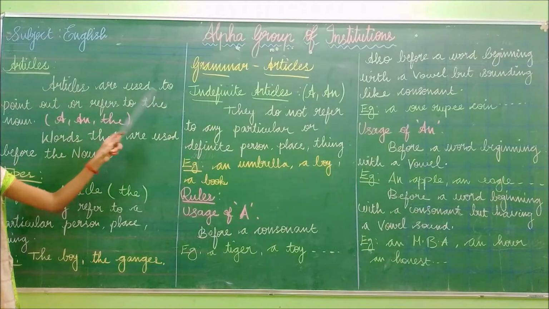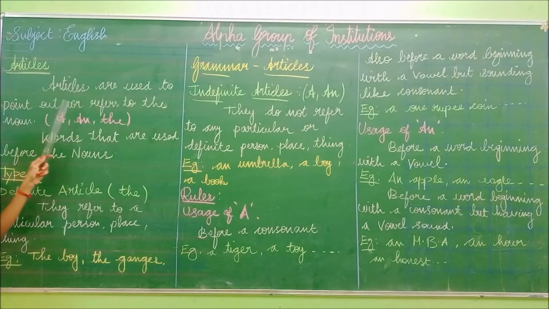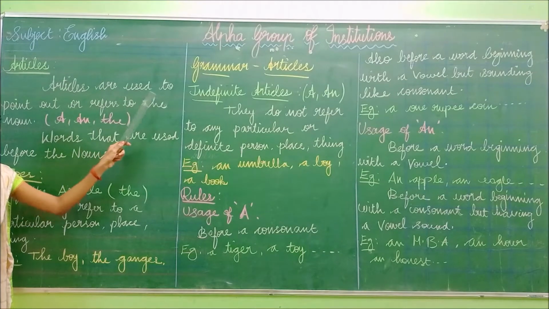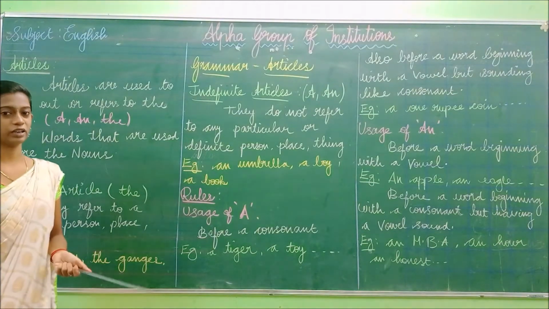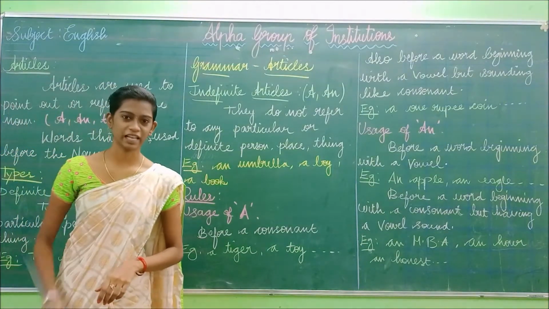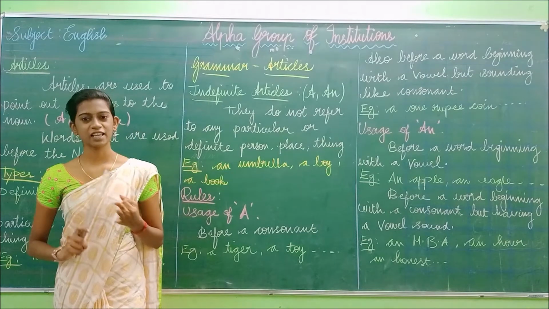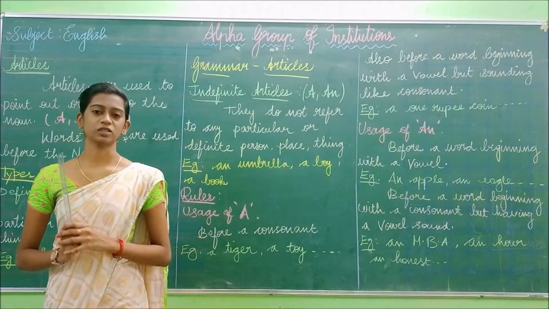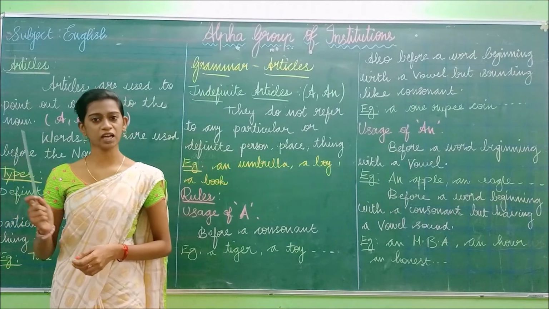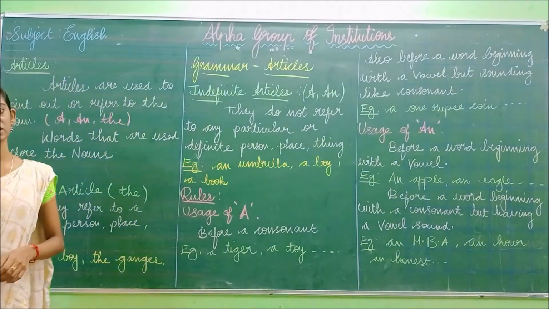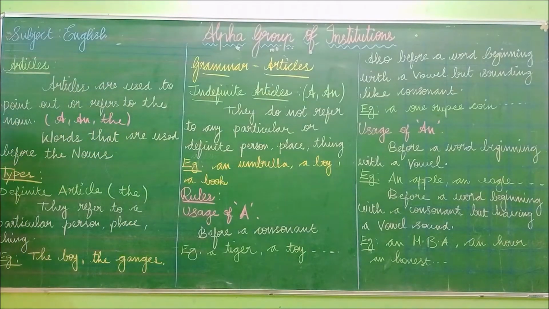Articles are used to point out or refer to the noun. Repeat after me. Articles are used to point out or refer to the noun. So what is meant by noun? We already know what is meant by noun. Noun is the name of a person, place, thing or animal. So this article points out the noun. It will point to the noun and it will also refer to the noun. So that is known as articles.